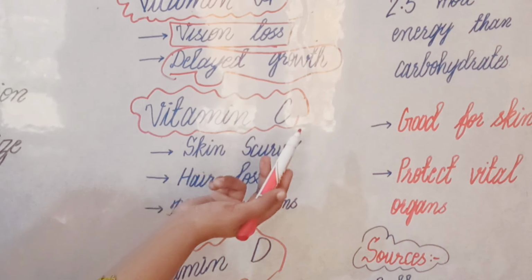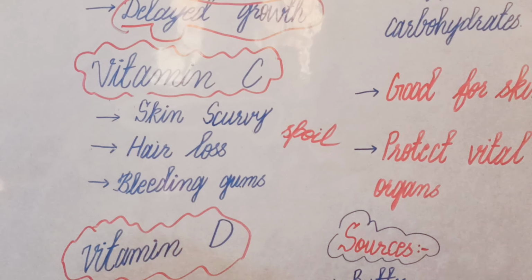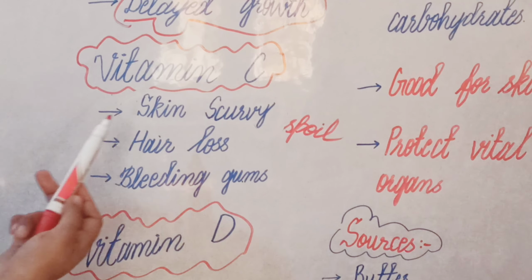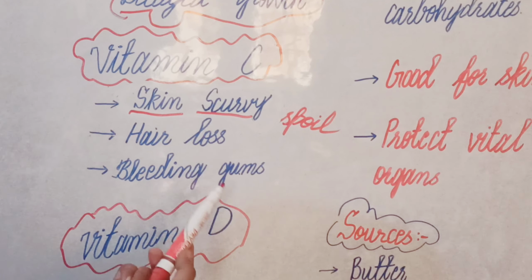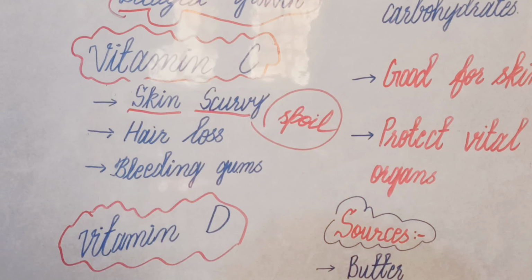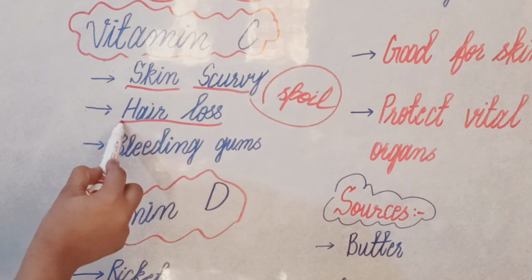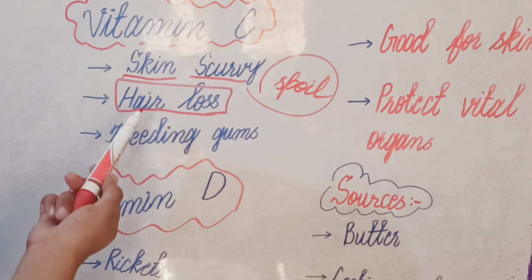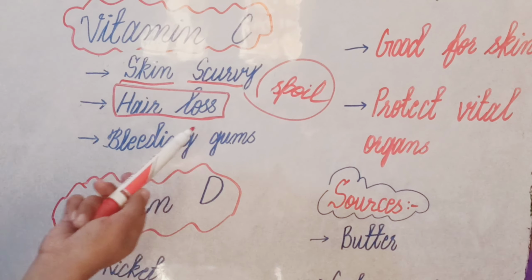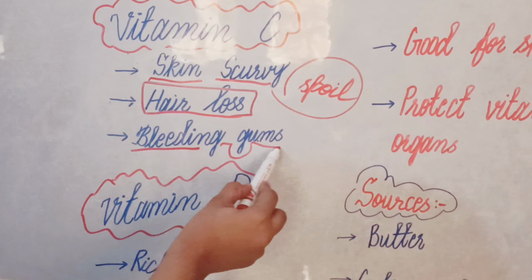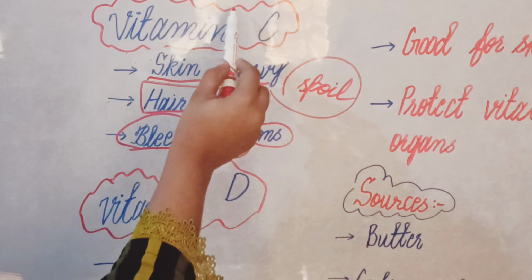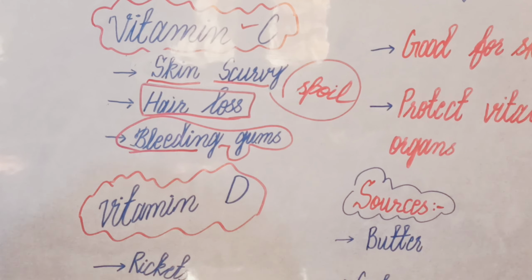And the next one is vitamin C. What will happen if we do not take vitamin C? Our skin becomes spoiled, and there will be hair loss in our body. Our hair will be lost after deficiency of vitamin C, and there will be bleeding gums in our teeth, because vitamin C is present in teeth and bones.